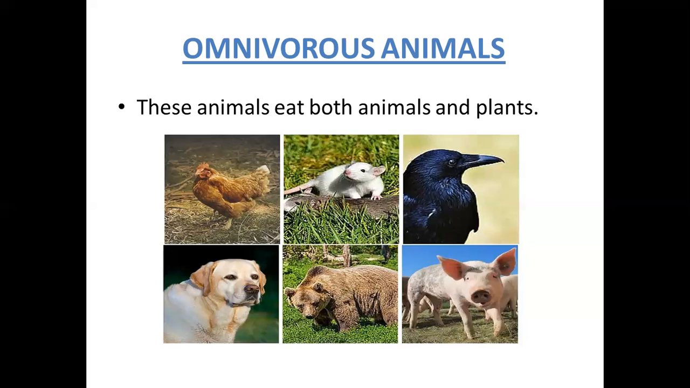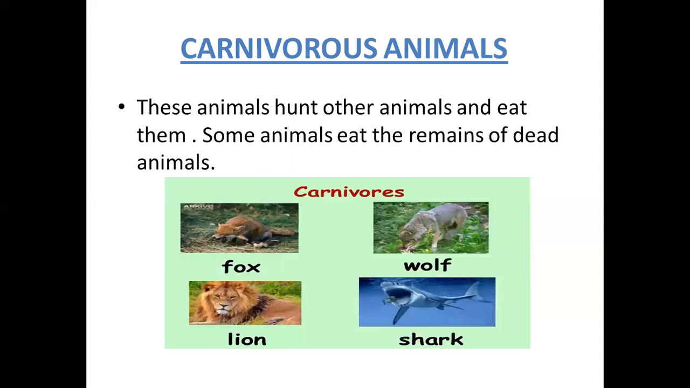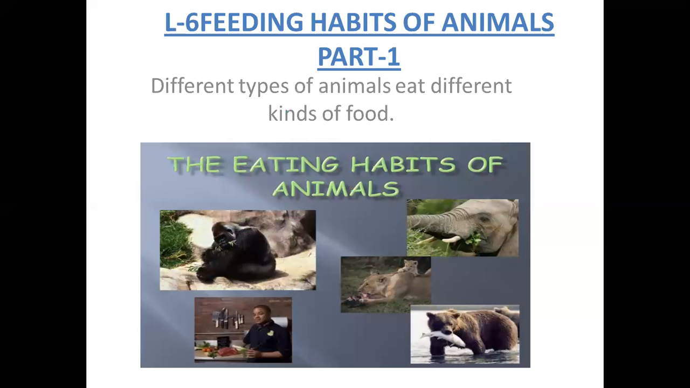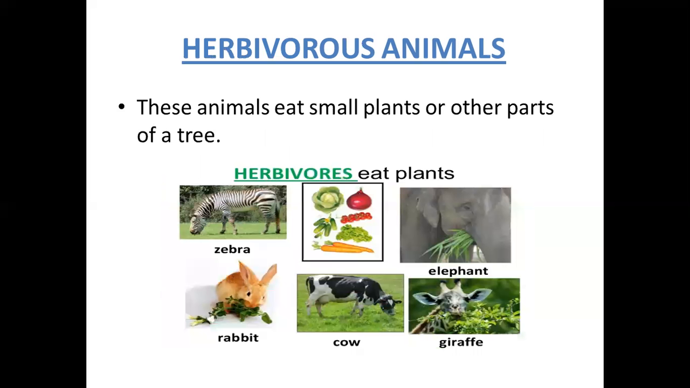Now let us once recall what we have studied, and then we can go to the next part. Based on the feeding habits of the animals, animals are divided into three groups. First type is herbivorous animals or herbivores. They eat plants, small plants, or other parts of a tree or parts of the plants. Example, zebra, rabbit, cow, giraffe, elephant, etc.